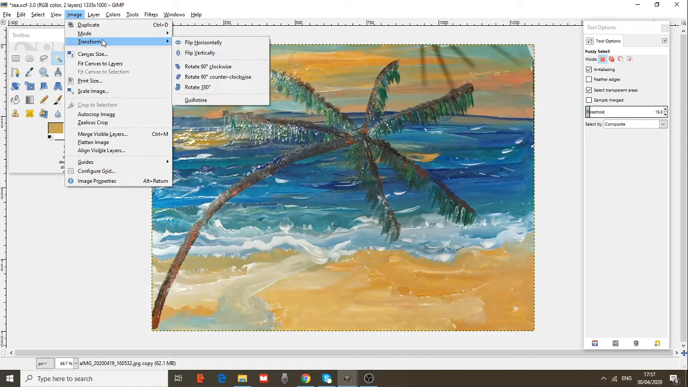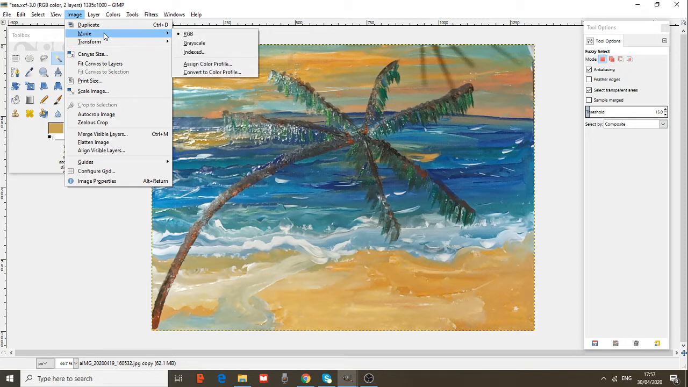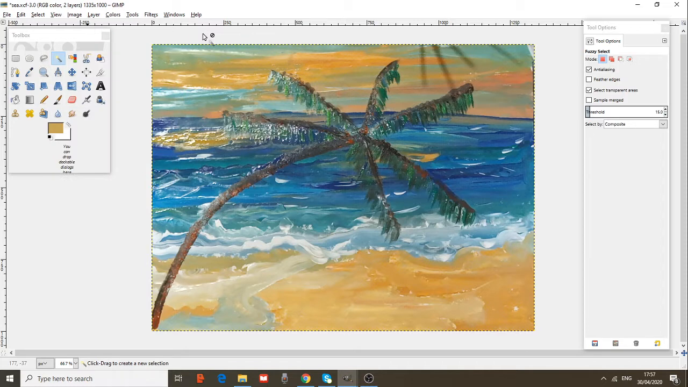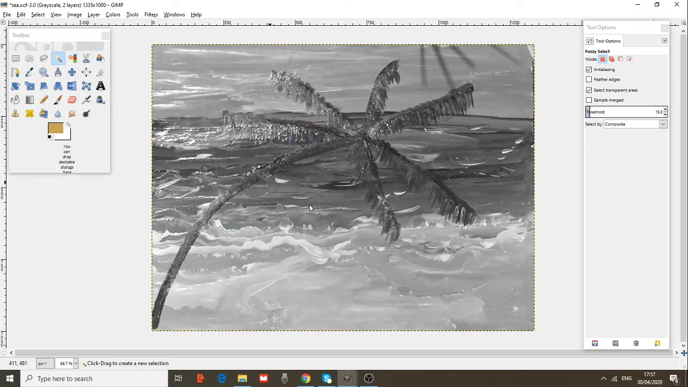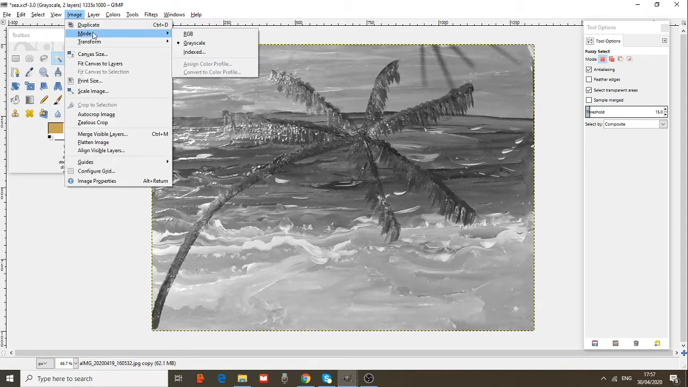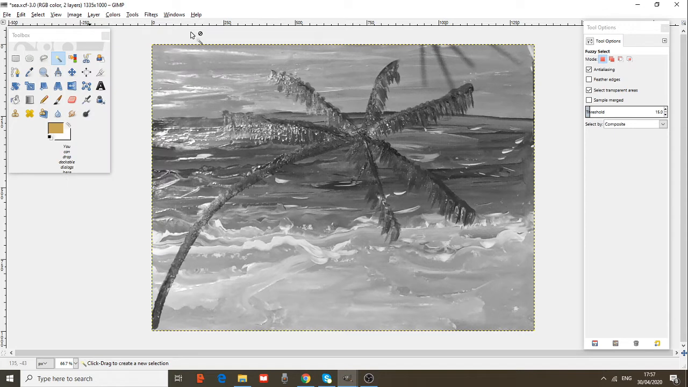Now, the mode. The mode is RGB. You can convert the image to the RGB color space. You can change the colors, convert the image. Okay, RGB. You may use grayscale. You change the colors. It's very easy. I want RGB. I like it.